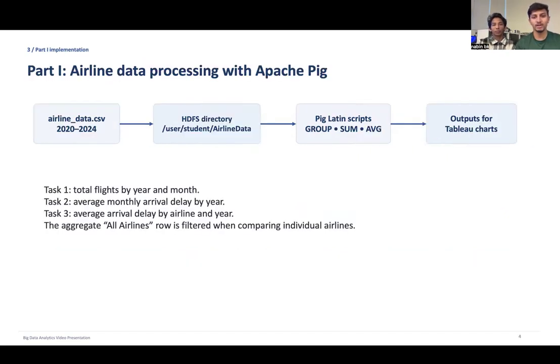Okay, here we have airline data analysis. In part one, we analyzed Australian airline performance data from 2020 to 2024. The dataset was uploaded into the Hadoop Distributed File System and processed using Apache Pig. Three major analyses were performed: total flights per month, average monthly delays, and average airline delays per year.